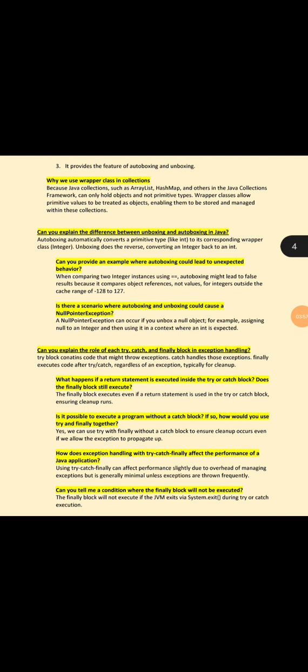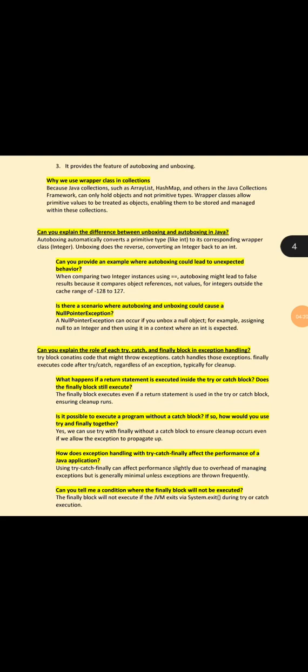Can you explain the role of each try, catch, and finally block in exception handling? The try block contains code that might throw an exception. Catch handles those exceptions. Finally executes code after try and catch, regardless of an exception, typically for cleanup.